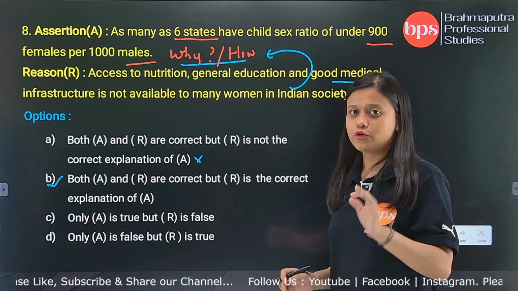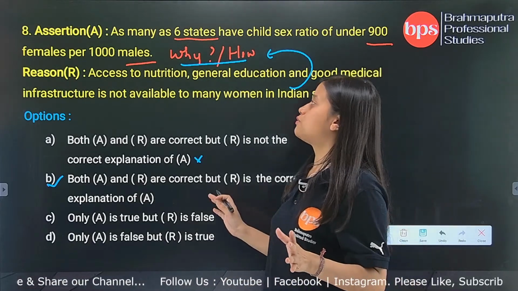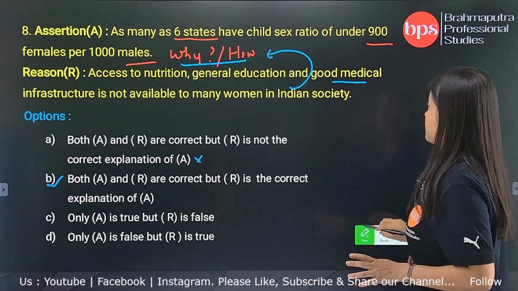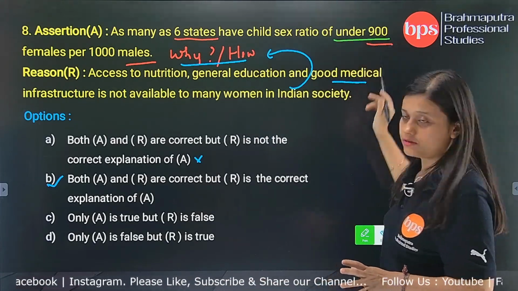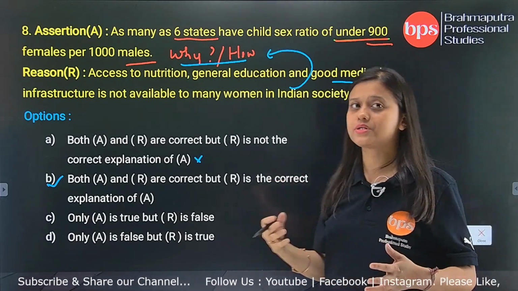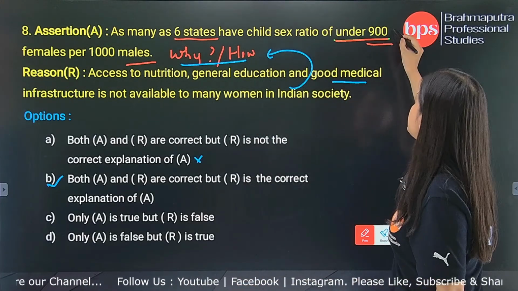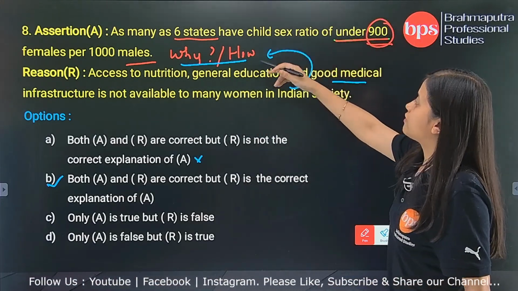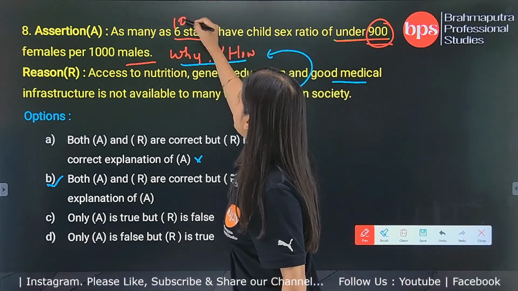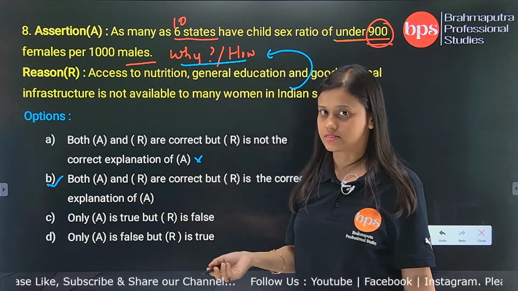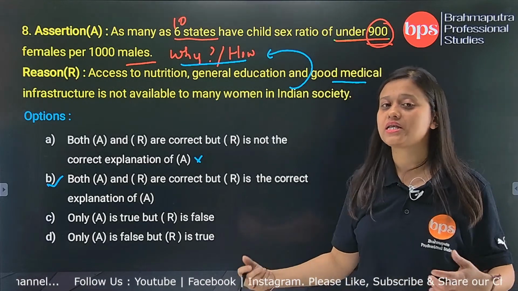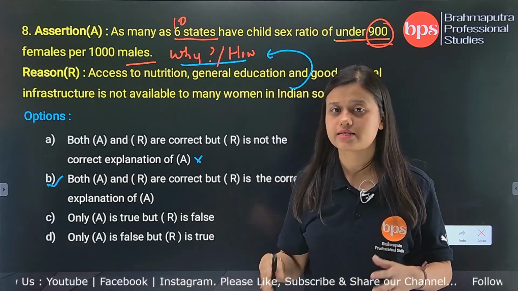Also I want you to remember that sometimes they give very wrong information in the assertion also. Let's say this one is correct for now, but sometimes they change the number. Let's say in your question it came as many as 10 states. In this case your assertion will be wrong, because it is not as many as 10 states but only as many as 6 states, okay.